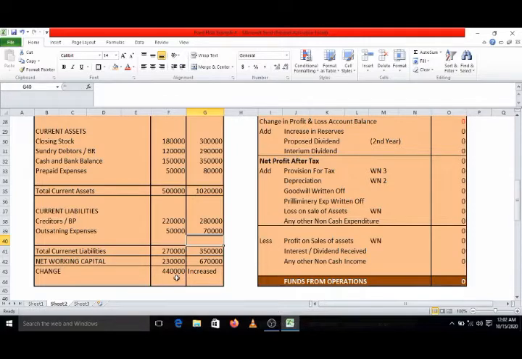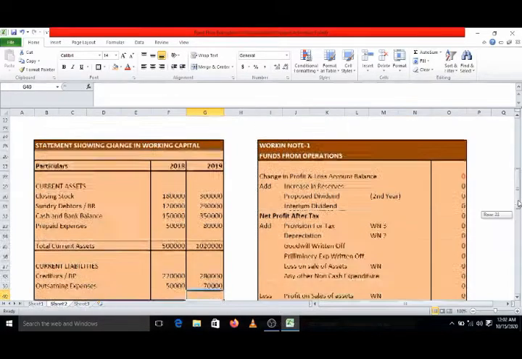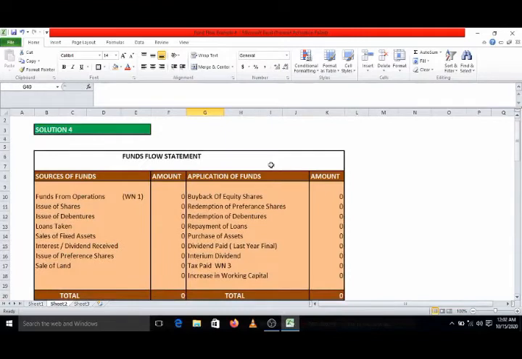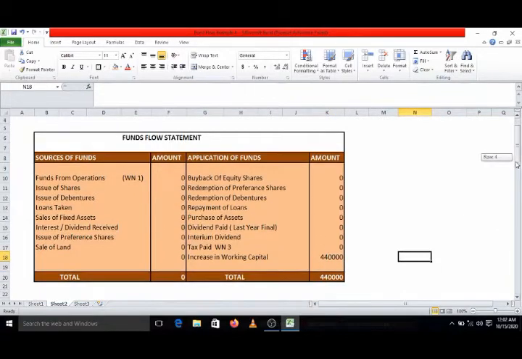So the increase in working capital, we will record it in our fund flow statement. This is our fund flow statement. We can check where it is. Increase in working capital is on the application side. So immediately we will write down here 4,40,000 increase in working capital. Okay.